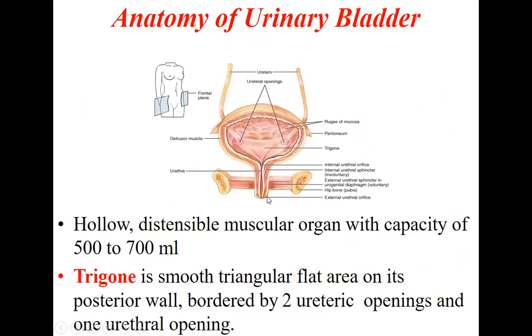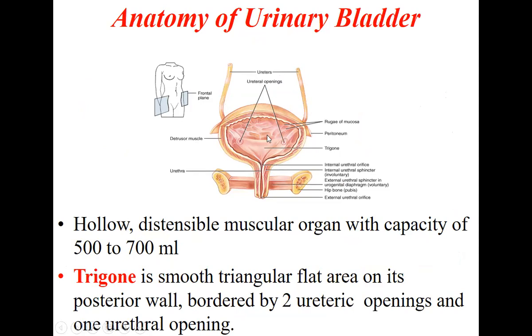Now coming to the urinary bladder itself. Okay. If you take a section like this, then this is how the urinary bladder will look like. The ureters are opening from behind, and here you can see the posterior wall of the urinary bladder, and the wall is cut. Okay, now if you see here, it is opening into the urethra here. So these are the ureters, and this is the urethra.